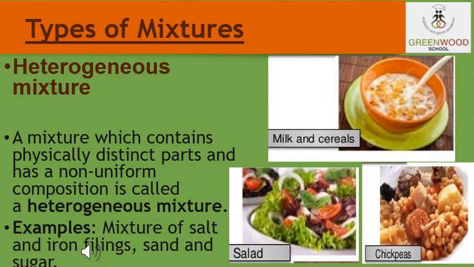Now you can see on the side some real life examples of heterogeneous mixtures. For example, a salad. The constituents of the salad can be separated from each other. That means we can see these constituent particles with our eyes.